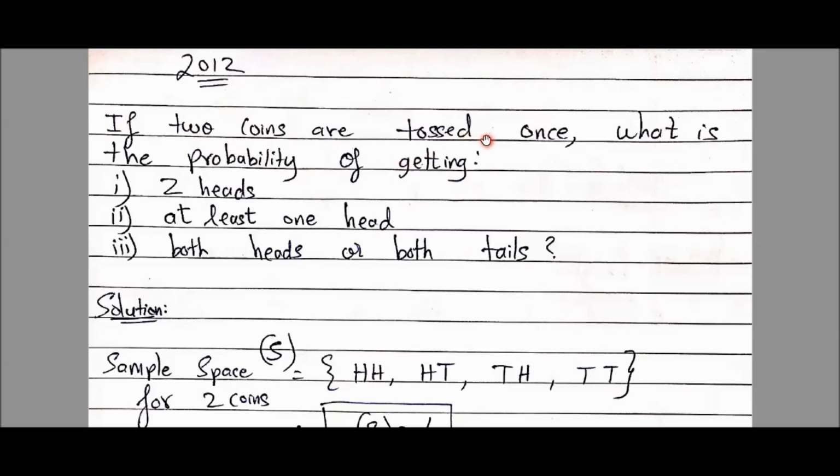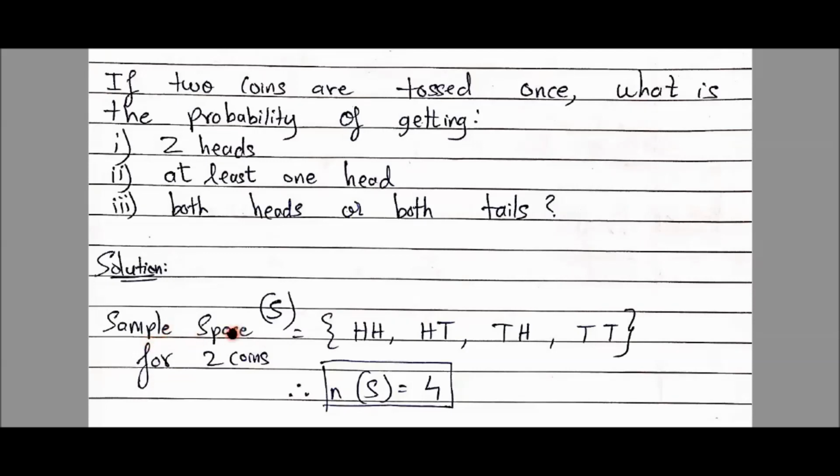If 2 coins are tossed once, let's understand the story first. If you understand the story, then you can easily solve it. The first thing you should realize is that now the sample space of 2 coins will be made. So in the solution part, sample space denoted by capital S for 2 coins: HH, HT, TH, TT, and N of S, that means the number of elements in the sample space is 4.